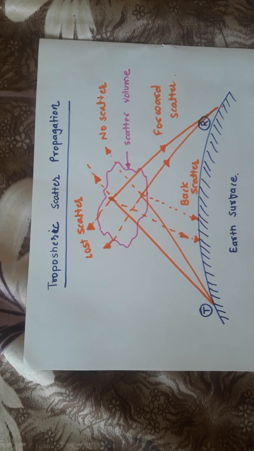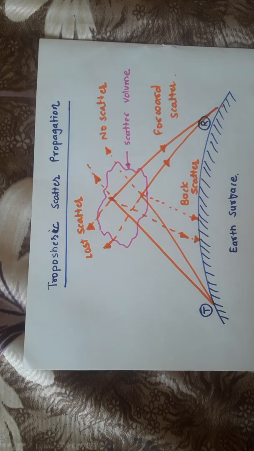Here, the troposcatter propagation is used to obtain the propagation of UHF signal beyond the horizon. So, ultra high frequency signals are propagated with the help of tropospheric scatter propagation. This particular propagation is also known as troposcatter propagation. It is also called the forward scatter propagation. So both 2-3 names are applicable. You can either say it as a tropospheric scatter propagation, you can label it as a troposcatter propagation, or you may label it as a forward scatter propagation.